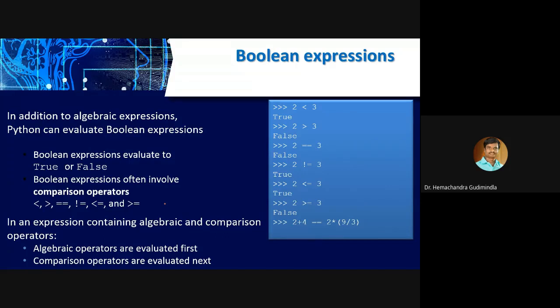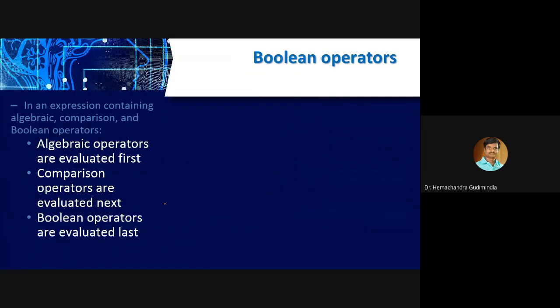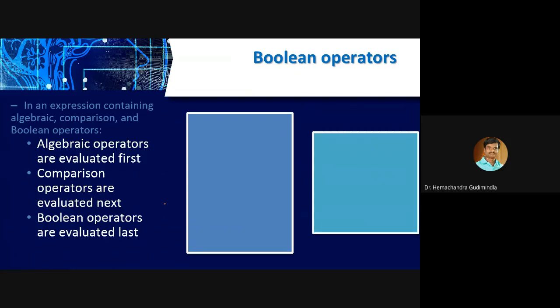And the next one is Boolean operators. Truth table, you know, right? And, or, not, all these things are important. These three are very important. We call these logical operators. If 2 is less than 3 and 3 is less than 4, if these two are correct, anyway, you know the truth table, right?